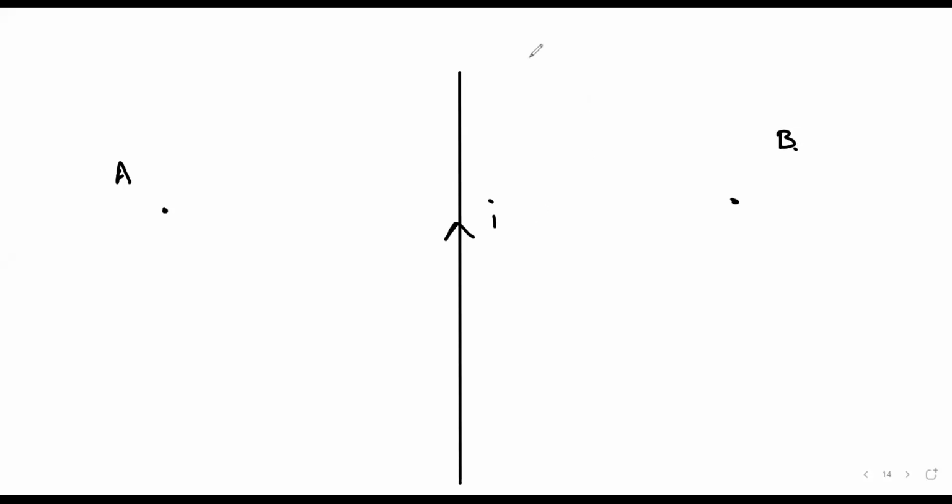So just type it in the chat box. Please type the answer in the chat box. At point A, what is the direction of magnetic field?